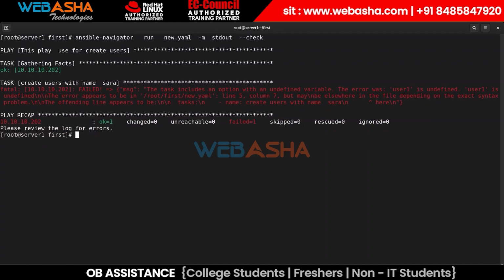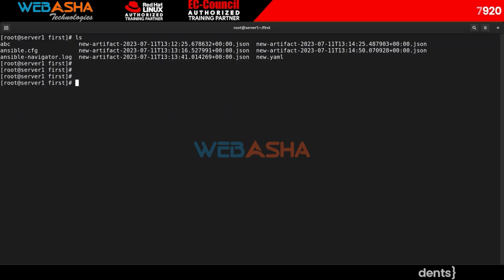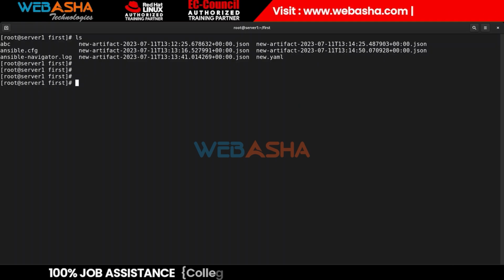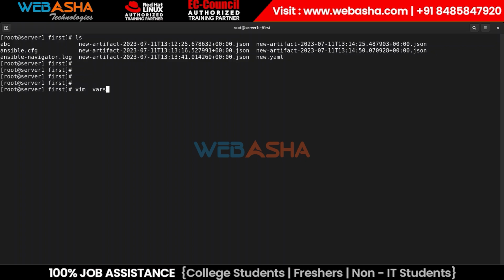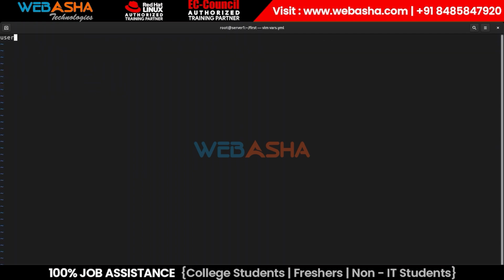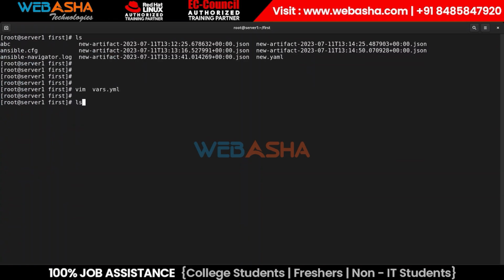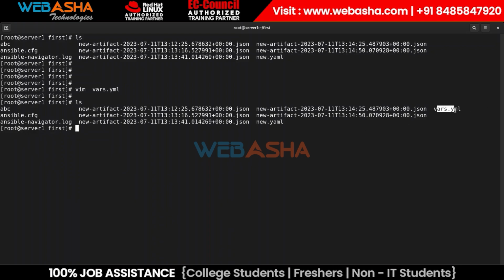Or what we can do is simply create a file anywhere inside the system, not a problem, right? So what I'm going to do is create a file in the same path, named something like var.yaml, okay? And inside that, just mention your variables, like I need a variable user1 equal to something, Sarah, and group1, whatever variable you want to set, you can set that, not a problem. That's all, save and exit, right? So if you notice now, we have a file whose name is vars.yaml, and inside this file we set the variables, clear?